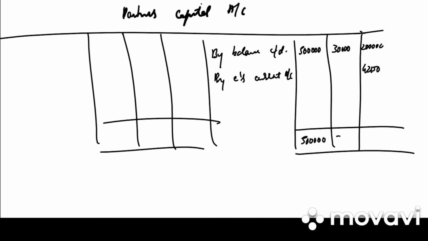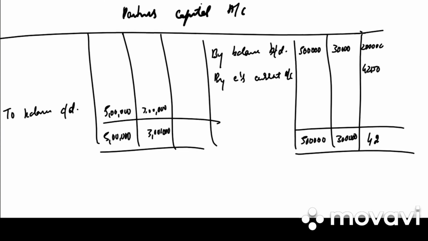So the balance of A and B remains the same. To balance carried down, 5 lakh, 3 lakh. In case of C, 2,42,150, 2,42,150.